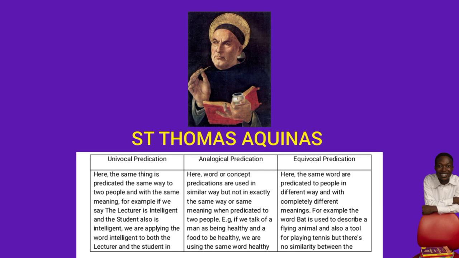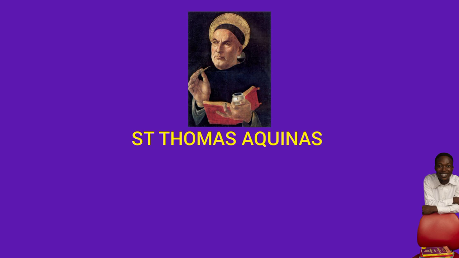Okay, so equivocal is the third one. Same words are applied in different ways and with different meaning. So, for example, the word bat can apply to a tool for playing tennis, and as an animal, that is that bird called bat. So we are using the same word, but with different meaning and applying it in a different way. So that is the difference. But to Aquinas, when we predicate words, we use them analogically.